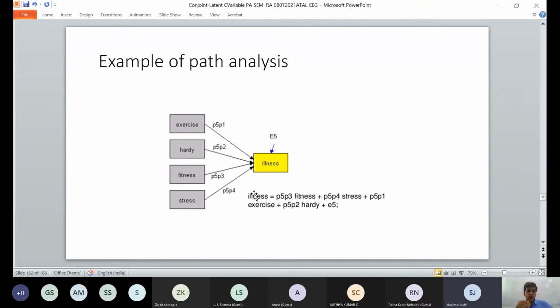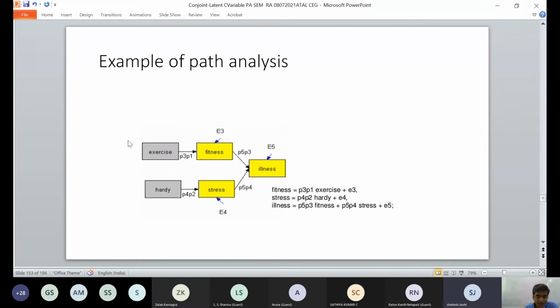Now, if you want to understand illness, then there is some error. So illness is proportional to these and they are directly related by this.